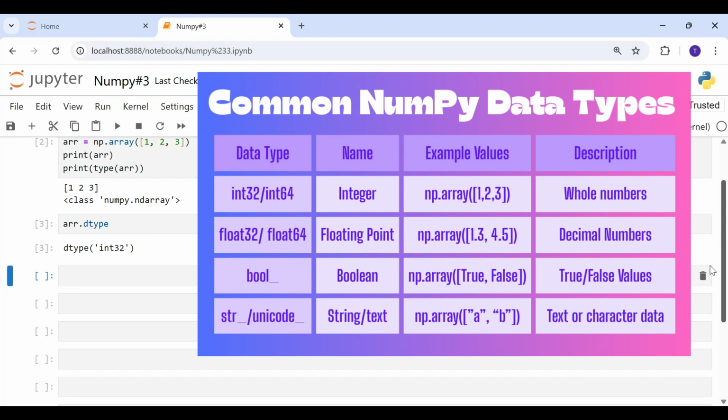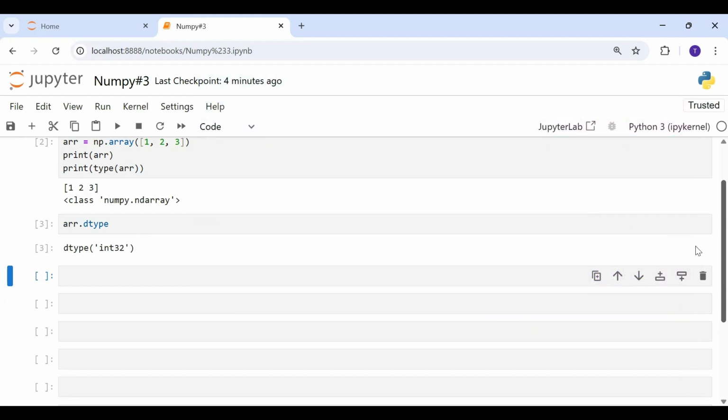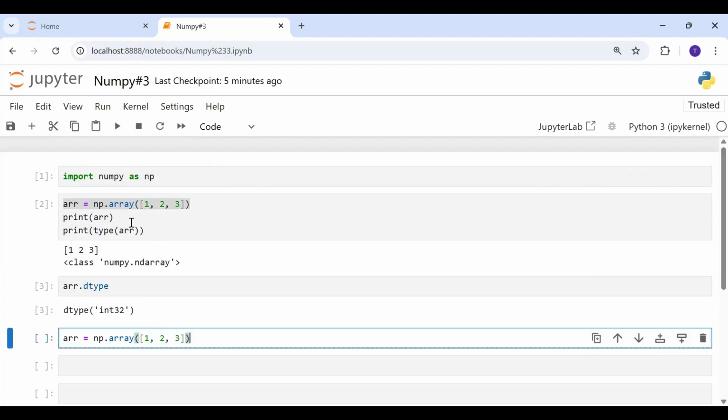Now, can we specify the data type while creating an array? The answer is yes, we can. Here I have created an array, and the values that I've passed are integers.